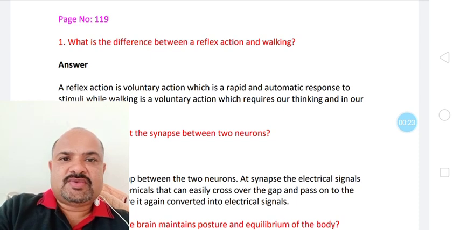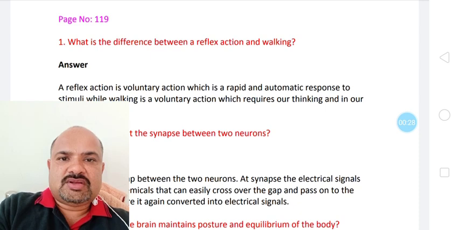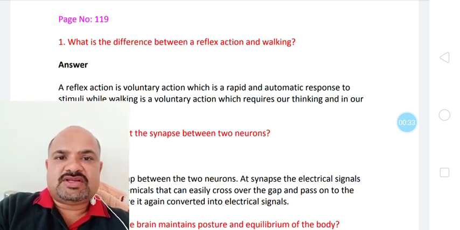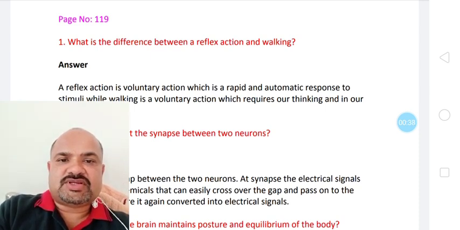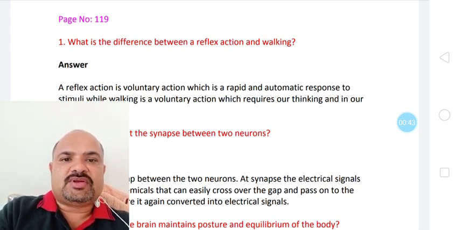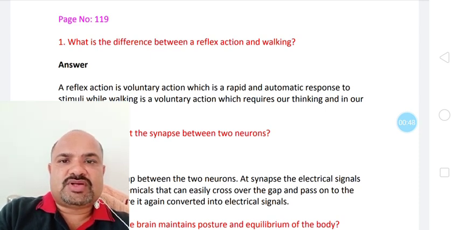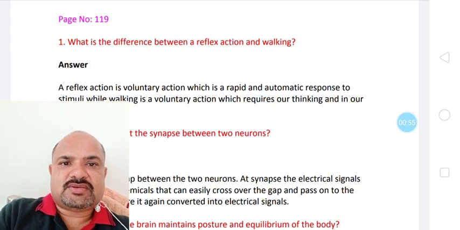As far as life processes are concerned, we have taken some tests also, in which I have understood your understanding level. Most of the students have completed that test. If you have not completed it, the links are given in the group. You can start giving the tests which are still available on the internet, so that you can check your understanding level, because marks come as soon as you submit the test.